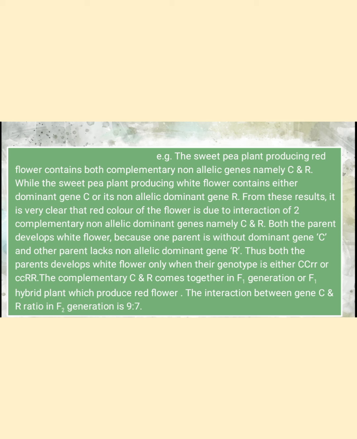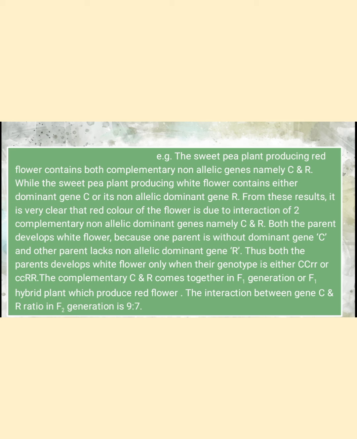The F1 hybrid plant produces the red flower, and the F2 generation in a checkerboard shows the ratio of 9 to 7, which is the ratio of a complementary interaction. Let's see, in the sweet pea plant there are two types of plants. One produces the red flower, and when producing it, both non-allelic genes are dominant, that is capital C and capital R. On the other side, out of these two dominant genes, only one gene is present, that means capital C or capital R.